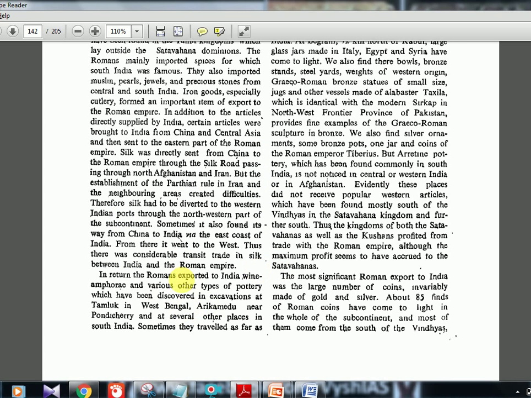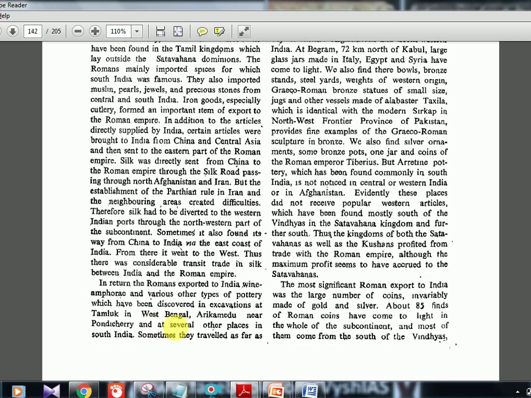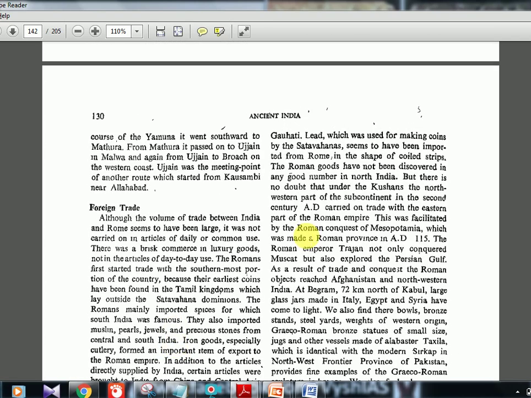In return, the Romans exported to India wine, amphorae, and various other types of pottery. So wine, pottery, just remember that, which has been discovered in excavations at Tamluk in West Bengal. Again important, Tamluk is in West Bengal, and Arikamedu near Pondicherry, so it's again in Tamil Nadu. Tamluk in West Bengal, Arikamedu near Pondicherry, two places. Sometimes they travelled as far as Guwahati also.